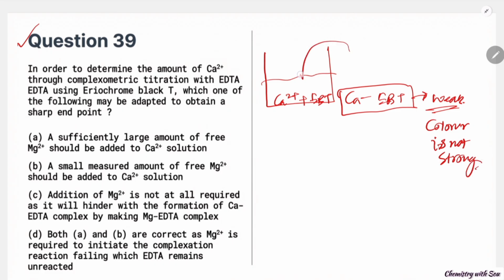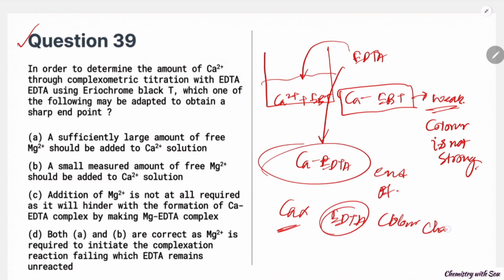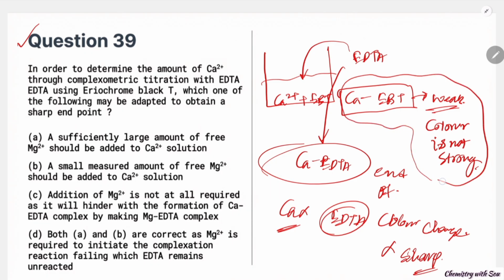If we add EDTA, it will substitute the EBT and Ca-EDTA will form. But at the end point, when all the Ca2 plus is finished and we add one more drop of EDTA, the color change is not sharp.